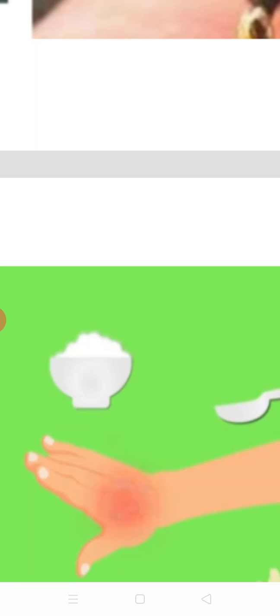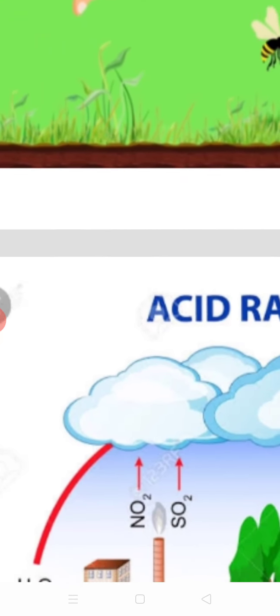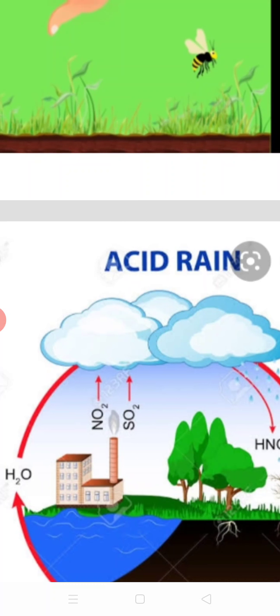Now the next point is soil treatment. A soil may be acidic or basic naturally. In a city where acid rain frequently occurs, the water from acid rain goes to the underground water and the soil at that place becomes acidic in nature.